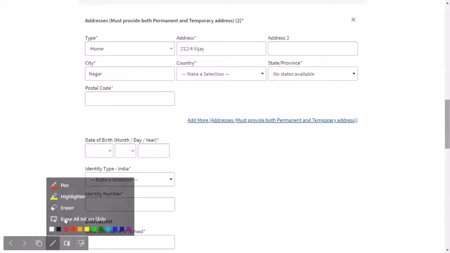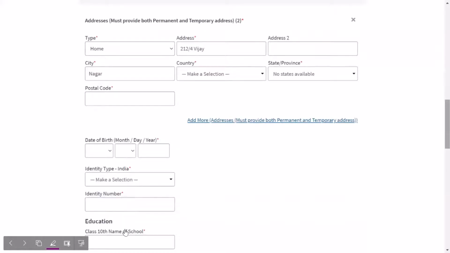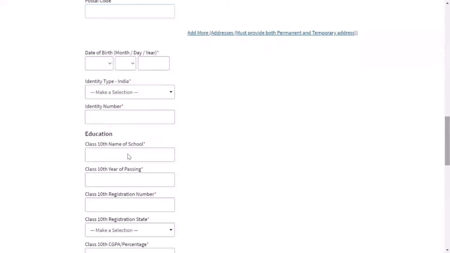Let me just take this, so I can help you in a better way. Then class 10th: the name of the school from where you did your high school. Passing year must be 2015 if you have no gap after your 12th. Then the registration number is the class 10th roll number, I think 6 to 7 digits long.